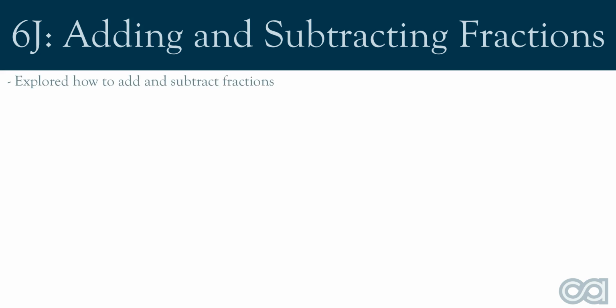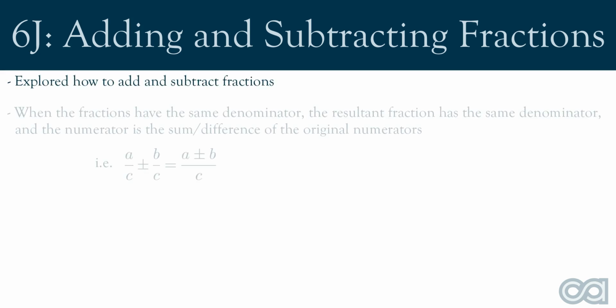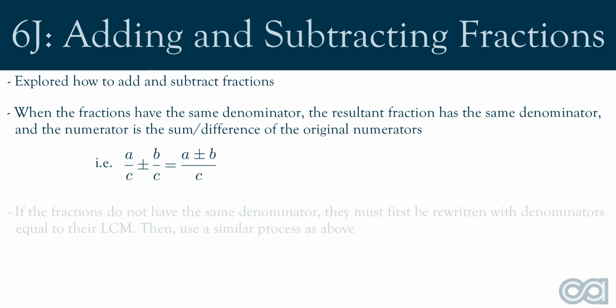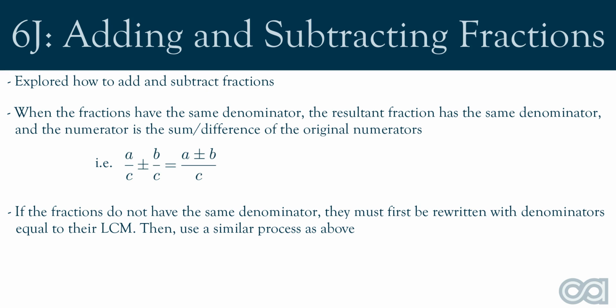Alrighty, let's summarize what we've learnt today. In this video, we explored how to add and subtract fractions. When the fractions have the same denominator, the resultant fraction will have the same denominator, and the numerator will be the sum or difference of the original numerators. That is, a over c plus or minus b over c is equal to a plus or minus b all over c. If the fractions do not have the same denominator, we must rewrite the fractions with denominators equal to their lowest common multiple. We can then perform a similar process as outlined above.